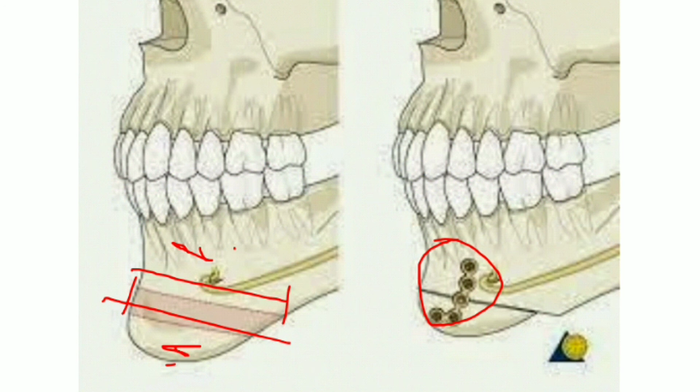So here we have come to the end of this lecture. Today we have seen developmental malformations of jaws. We have seen in detail about agnathia, micrognathia and macrognathia.